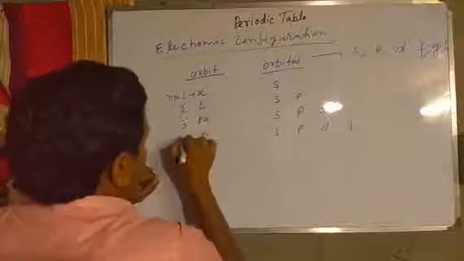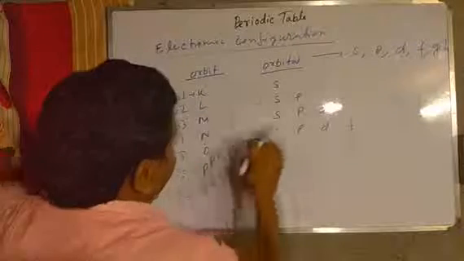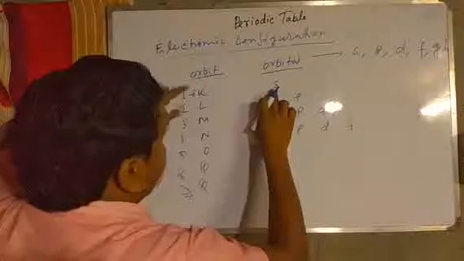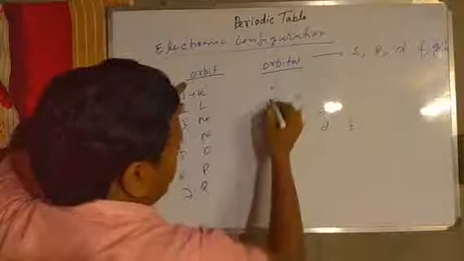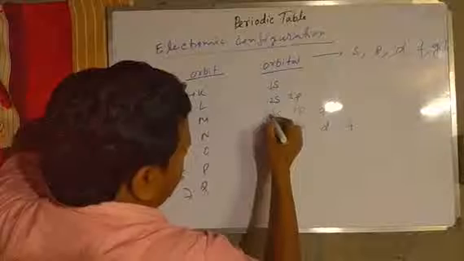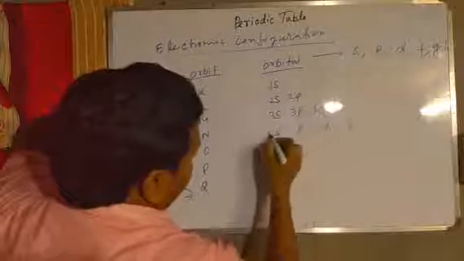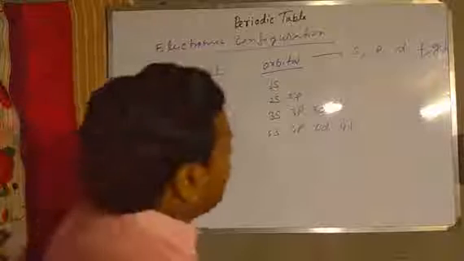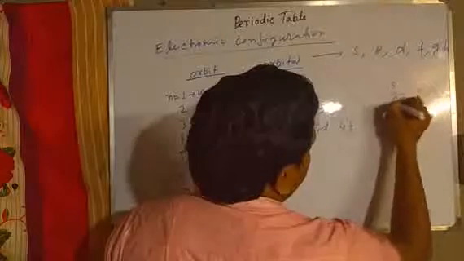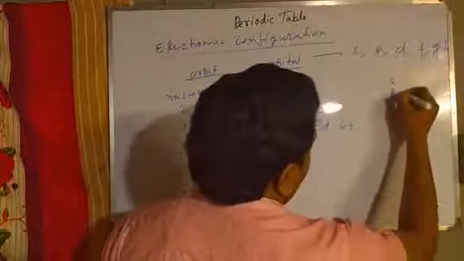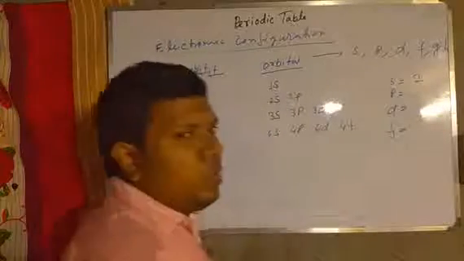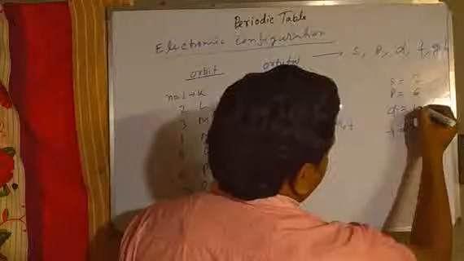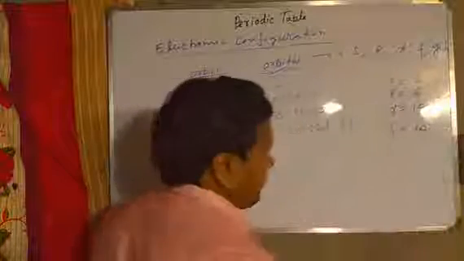These are 1, 2, 3, 4, 5, 6, 7, and this s orbital is from the first orbit, so it is written as 1s. Then 2s, 2p, 3s, 3p, 3d, 4s, 4p, 4d, and 4f. Every orbital s, p, d and f holds a maximum: s 2 electrons, p 6, d 10, f 14.